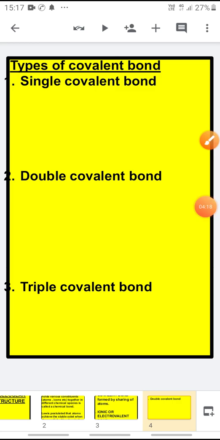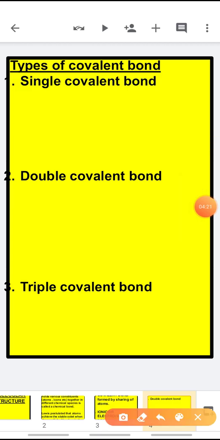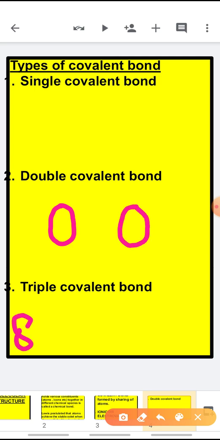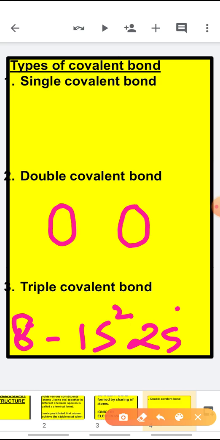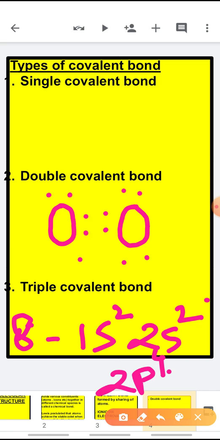Now, coming to the double covalent bond. A double covalent bond is formed by the sharing of two electron pairs, like for example in the oxygen molecule. For oxygen, the atomic number is 8. The configuration for oxygen will be 1s2, 2s2, 2p4. The second shell is the outermost shell, and 4 plus 2, 6 electrons are there in the outermost shell. Now, 1, 2, 3, 4, 5 and 6. Similarly, 1, 2, 3, 4, 5 and 6.